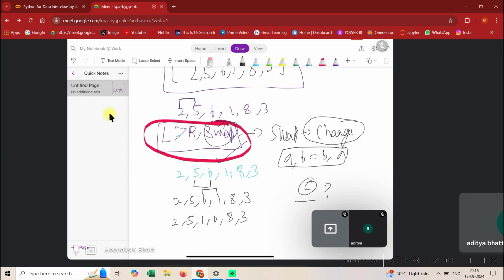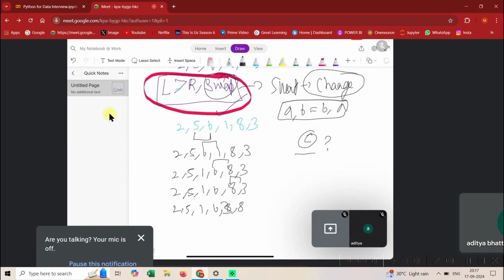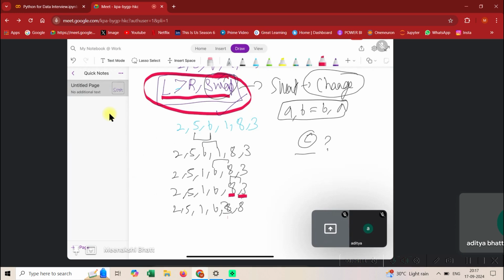Now we have compared this. Now we'll compare 6 and 8. Nothing will happen, right? Because your left is not greater than right. And in the next iteration, 2 5 1 6 3 8 will come. Why will 3 8 come, guys? Tell me. Because this is the condition, and here left is greater than right, so I'm interchanging it. So guys, are you able to understand? This is the first iteration.